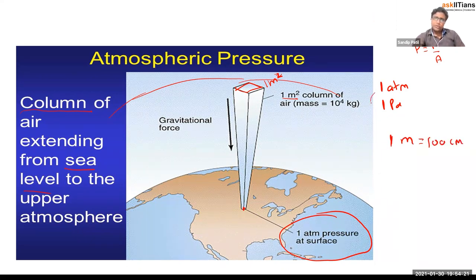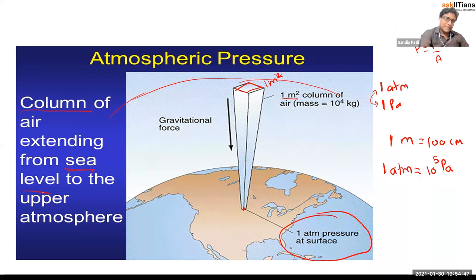Similarly, there is also conversion between these two, right? So I can say 1 atm is equal to 10 raised to 5 Pascal. 10 raised to 5 Pascal means there are 5 zeros on 1, we can say, right? So 1 atm is 10 raised to 5 Pascal. Simple. Okay. So this is the pressure of the atmosphere.